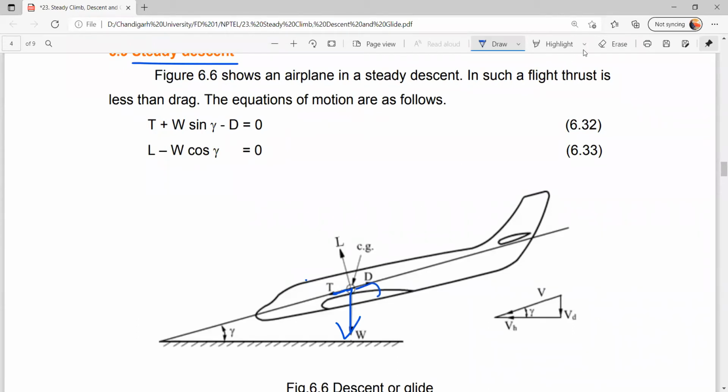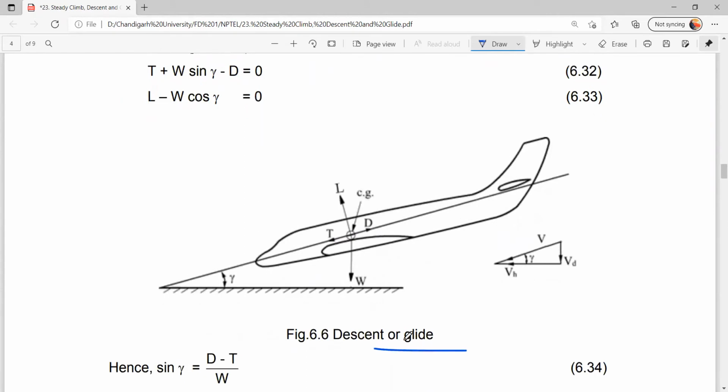Here you have to understand a few things. The first important thing is when we are descending or gliding. Why do they mention glide? Consider that you are launching a paper plane. The paper plane has no engine, so it will act as a glider. Obviously the paper plane cannot climb, but it will descend, the altitude will decrease. Suppose I throw it from a building top, the paper plane won't go above the building.